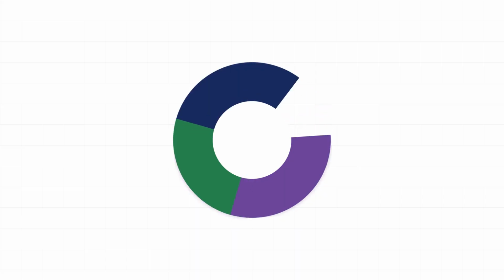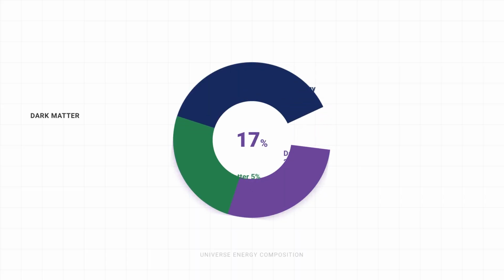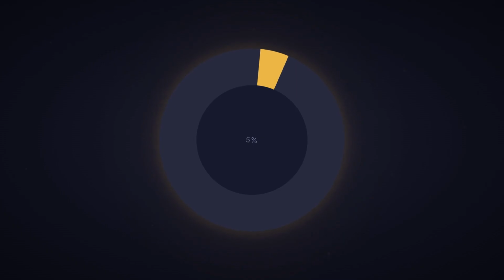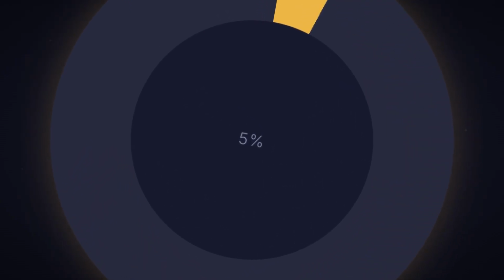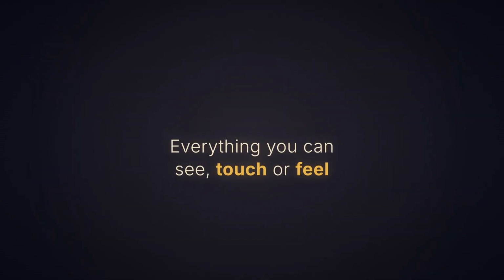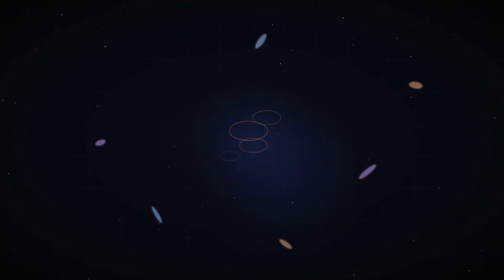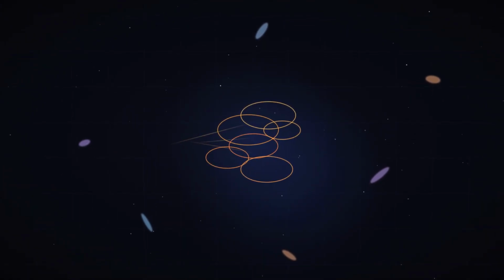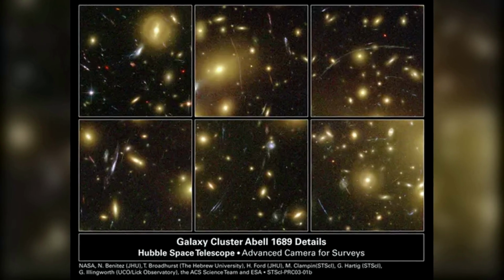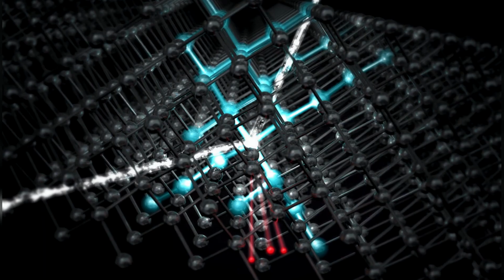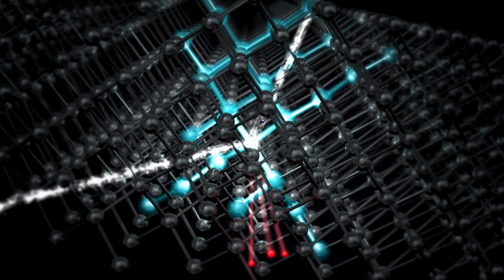Dark matter is not a minor detail. It makes up 27% of the universe's total energy density. Ordinary matter, everything you can see, touch, or feel, accounts for less than 5%. We can map dark matter's presence through gravitational lensing, watching how its gravity bends the light from distant galaxies. The scaffolding is clearly there, but the material itself is a ghost.